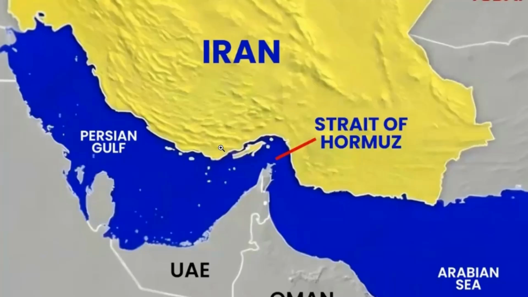Okay, and it is a critical choke point, as mentioned earlier, because 20% of the world's petroleum passes through this particular Strait of Hormuz on a daily basis. So any disruption can impact, of course, global oil prices and energy security.